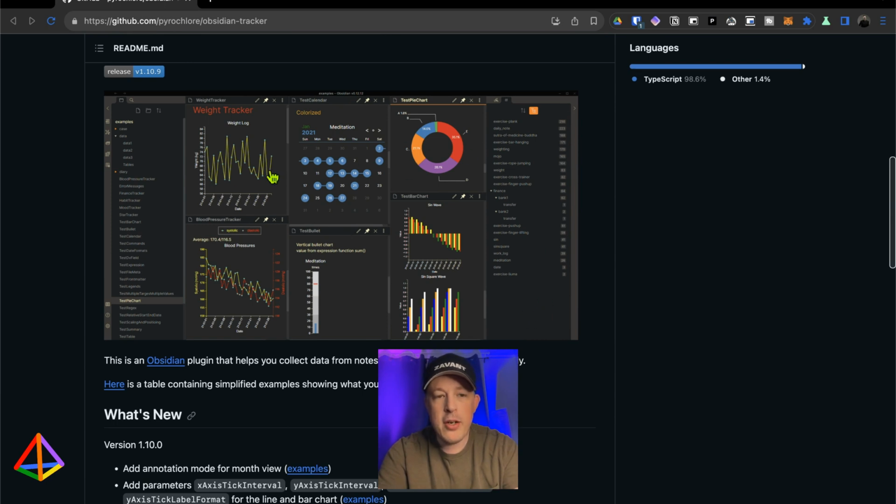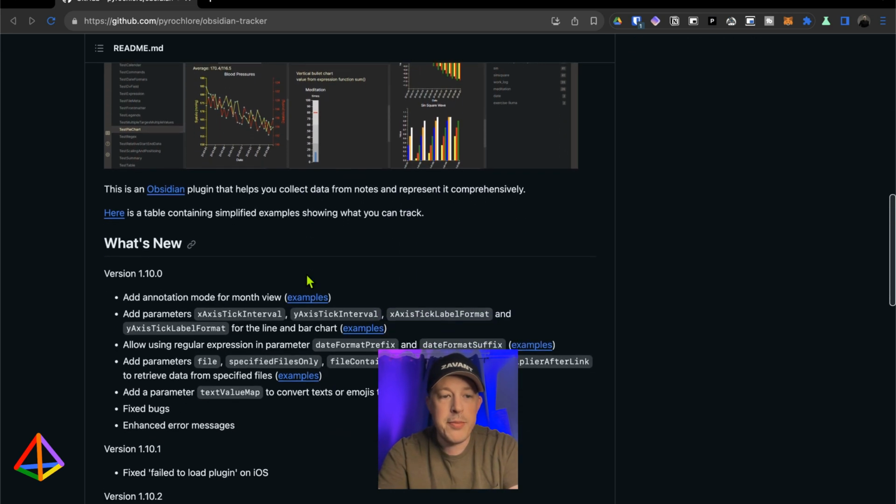And you can see these are the different types of ways that you can present your information. You can do a pie chart, you can do bar graphs, you can do line charts, you can do daily notes and connected streaks. And like I said, this is the one, and line charts are the others that I use the most.